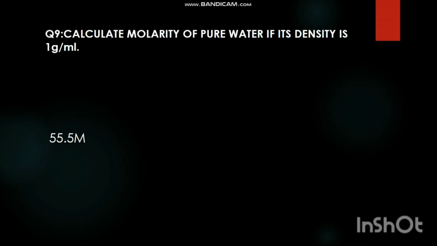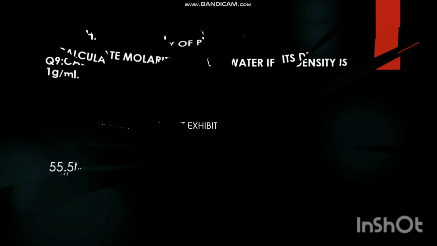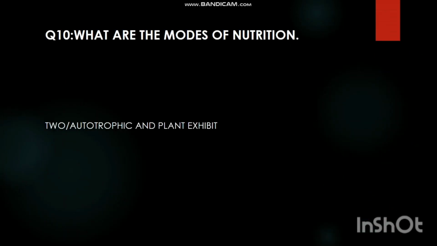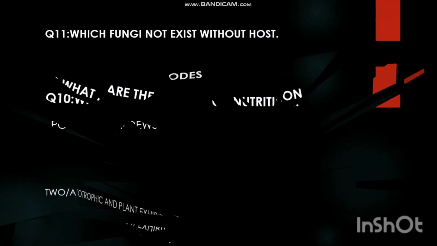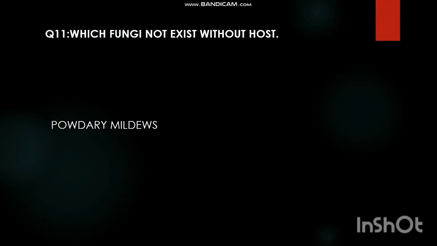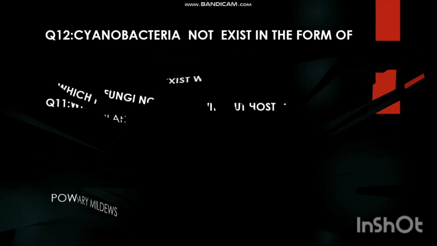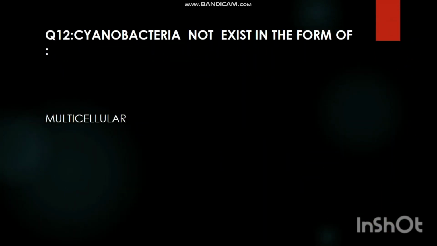Calculate molarity of pure water if its density is 1 gram per milliliter. It's 55.5 molar. What are the modes of nutrition? Autotrophic and heterotrophic. Which fungi cannot exist without a host? Powdery mildews. Cyanobacteria do not exist in the form of multicellular.